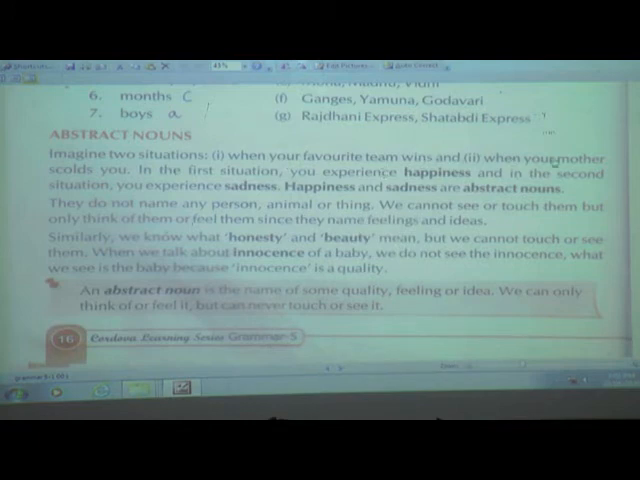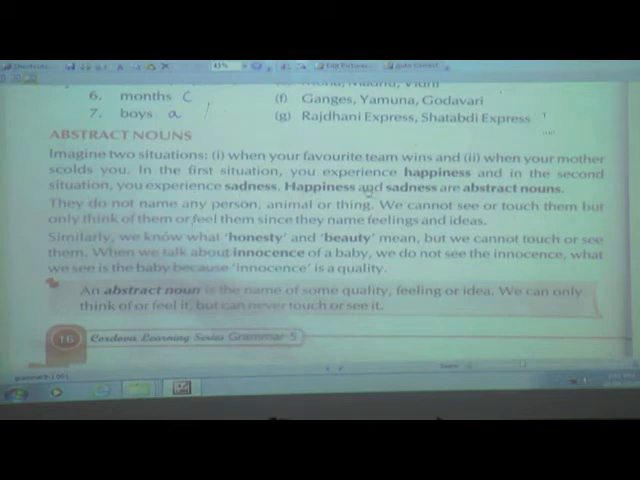And suppose your mother scolds you because you have not studied for many days. When she scolds you, what will be the situation? At that time you will be very sad. You will not be happy with your mother. See, these are the two different situations. Here you will feel very happy because your favorite team has won, and here you will be very sad, very nervous, because your mother has scolded you. In the first situation you experience happiness and in the second situation you experience sadness.